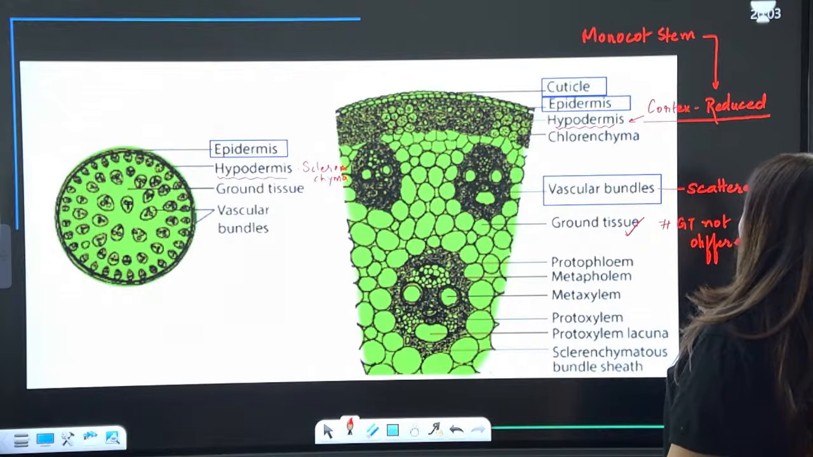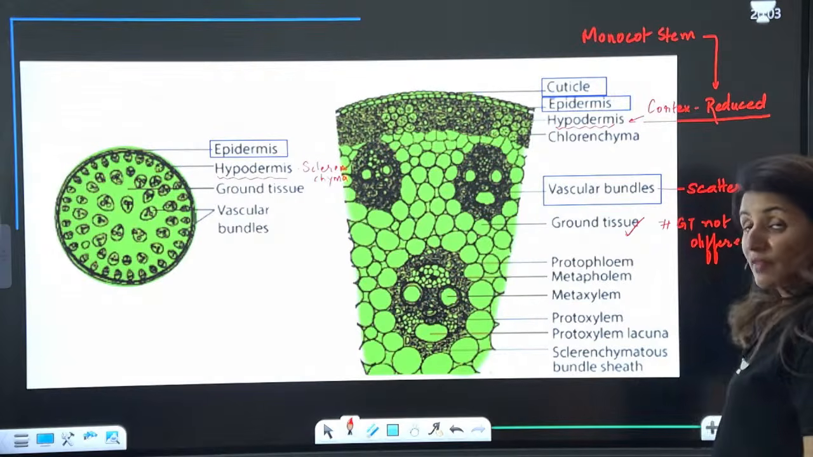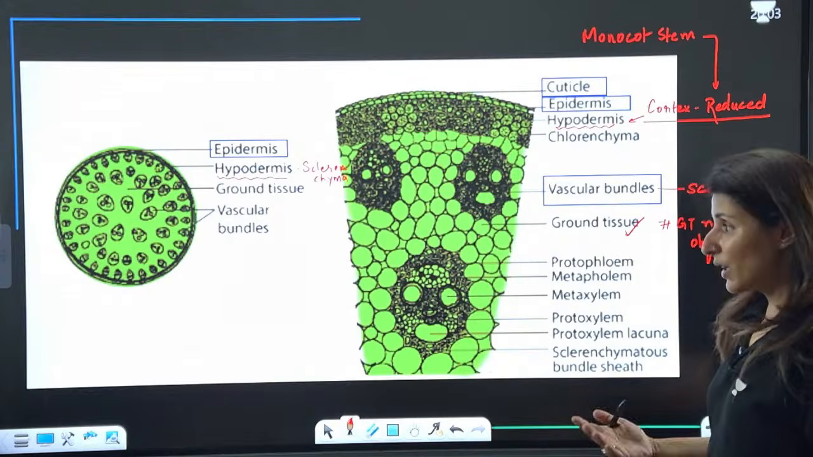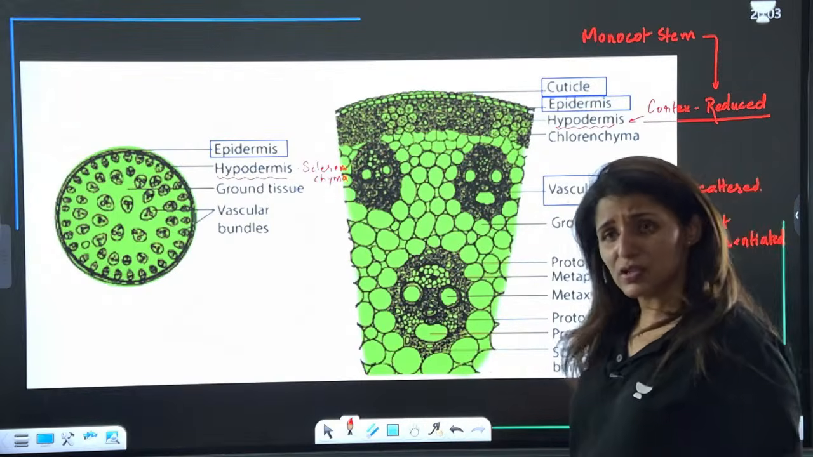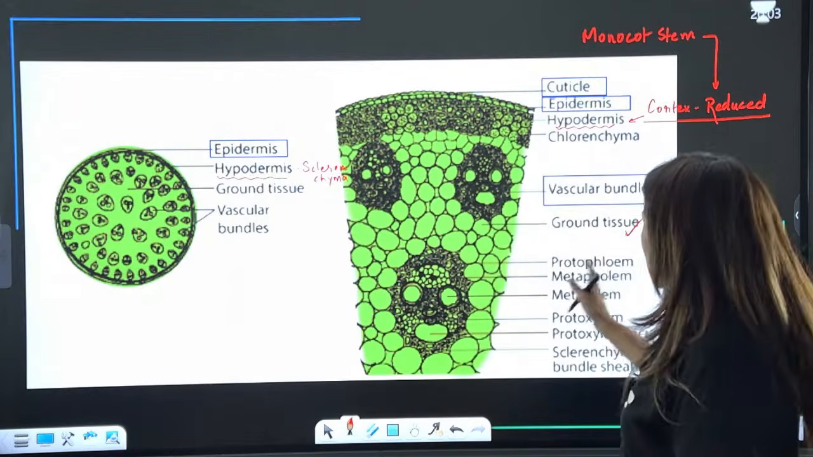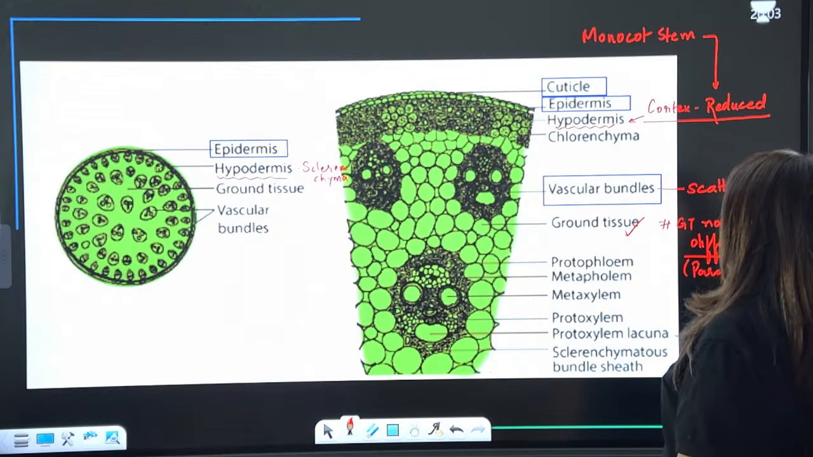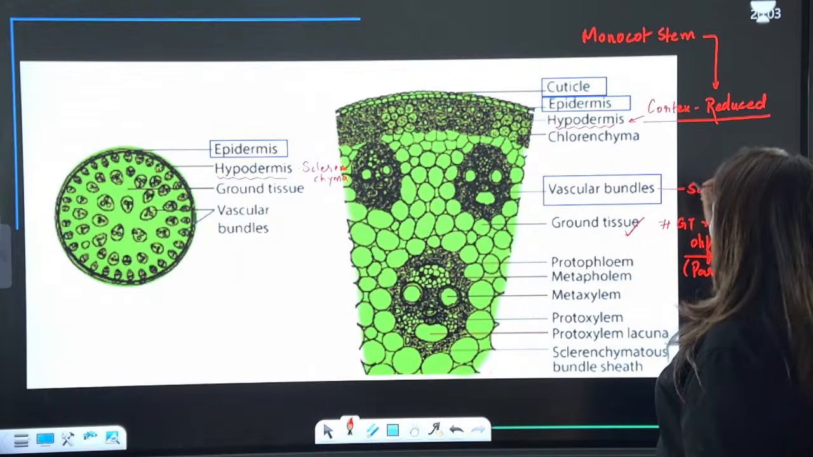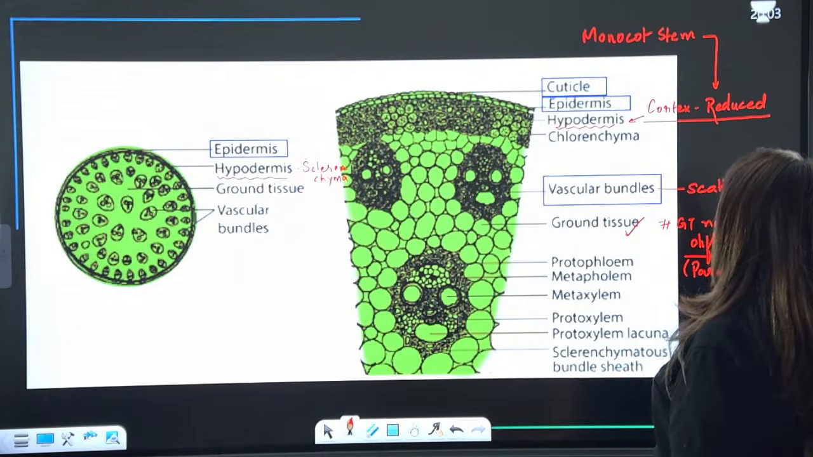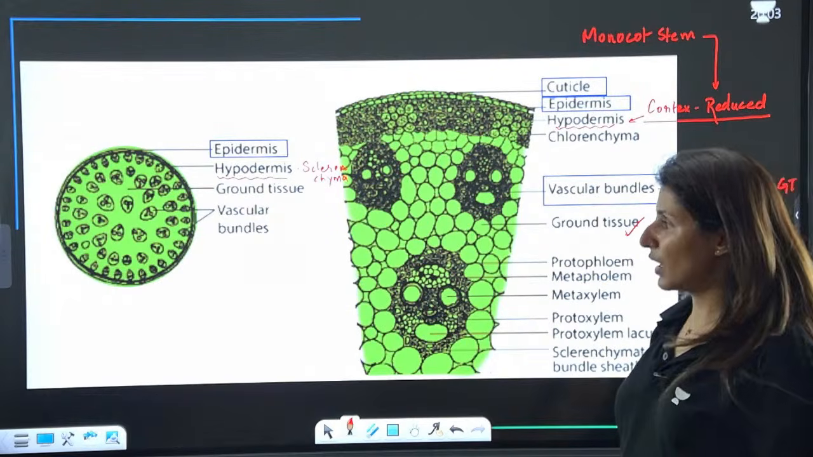Like in root and dicot stem, we have seen different layers known by different names, performing different functions, made up of different tissues. But here it is not differentiated. It just consists of parenchymatous cells, and within this ground tissue, the vascular bundles are scattered in GT, that is ground tissue. Are we clear?